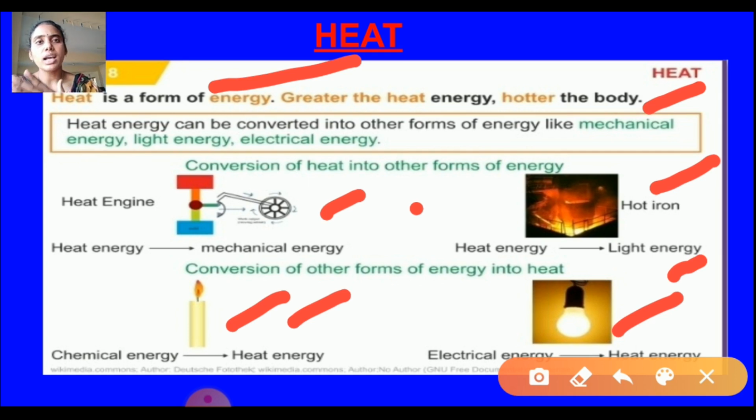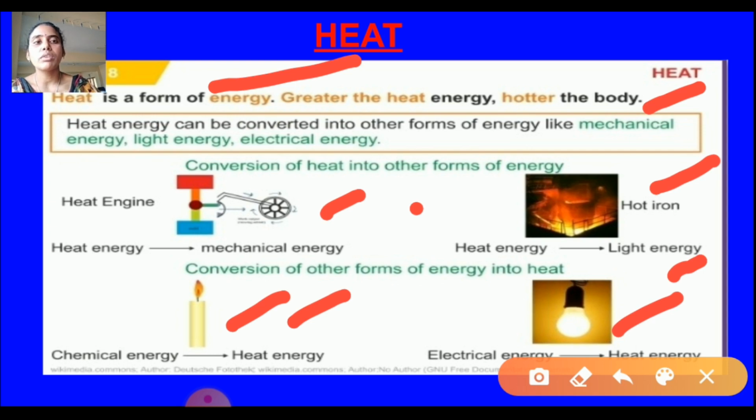When current is passing through that bulb, after some time, at least after 10 minutes, if you switch off that bulb and touch it, it will be hot. Why is it hot now? Before, it was not hot. Because the electrical energy is passing through that bulb, it will be hot. So I think you have all understood the conversion of heat into other forms of energy.